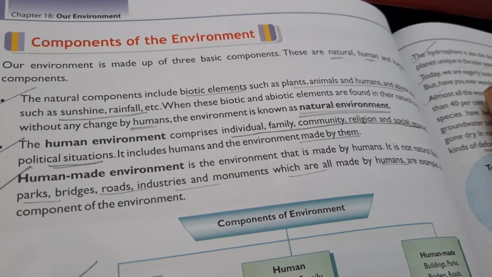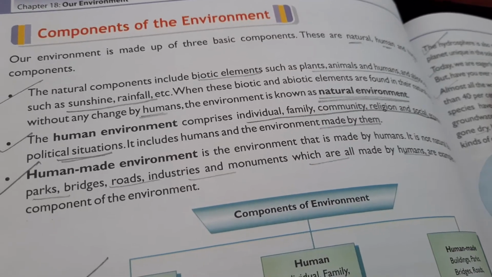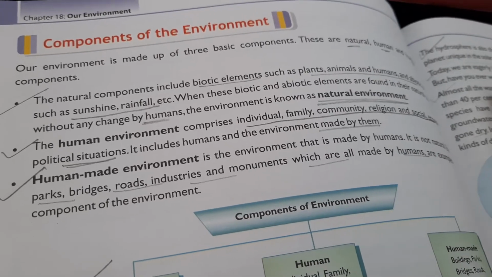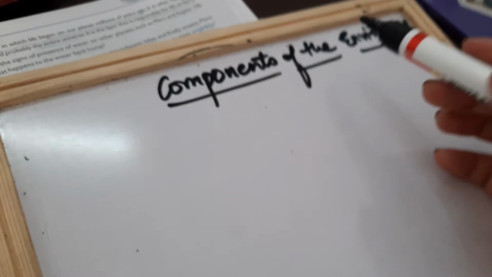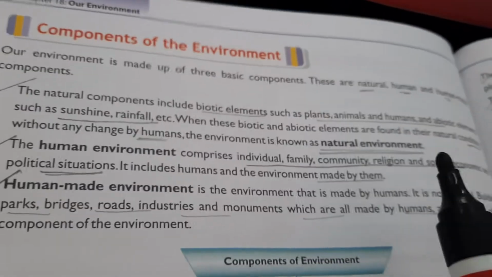There are not many new things, but still, to make an alignment in your mind, कि हमारा environment में क्या है और एक दूसरे के ऊपर हमारा क्या effect है. That is what we are going to study. So talking about the components of environment, look at page number 220 and read these 3 lines.